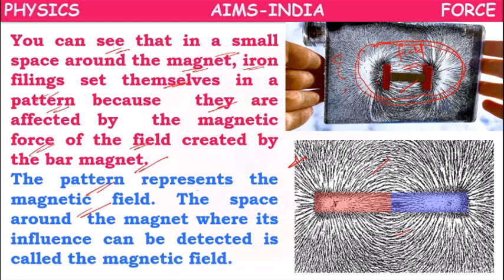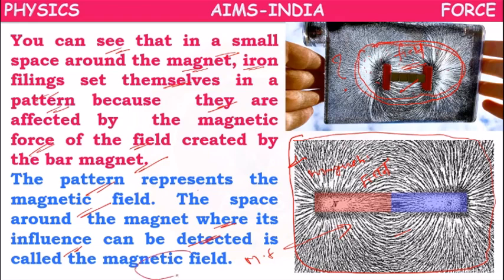Here, in this way the iron filings are arranged. This pattern will represent the magnetic field. Magnetic field means the space around a magnet, where its influence can be detected.